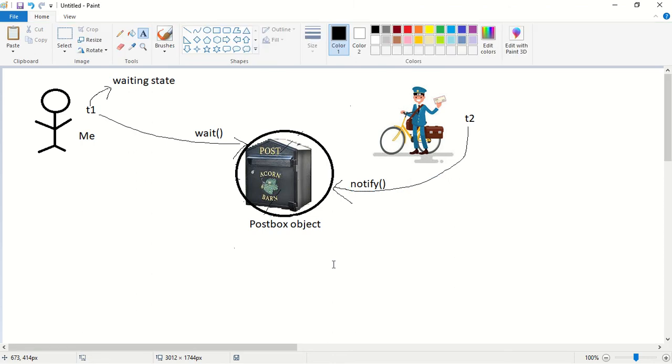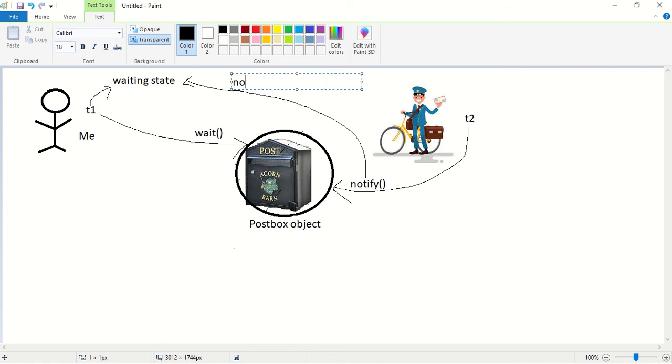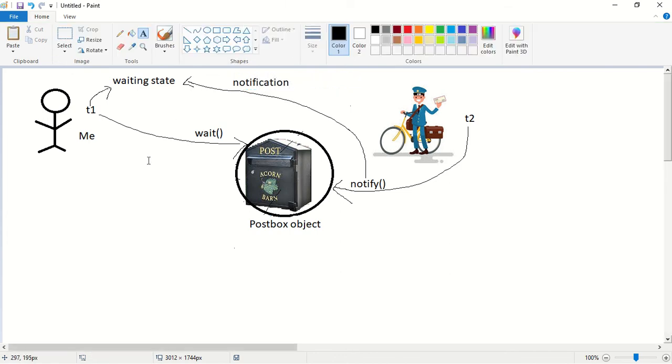So what happens when it calls notify method? When it calls notify method, it will send a notification to the waiting thread. Next, the waiting thread, after receiving the notification, it can continue its execution with the updated information.